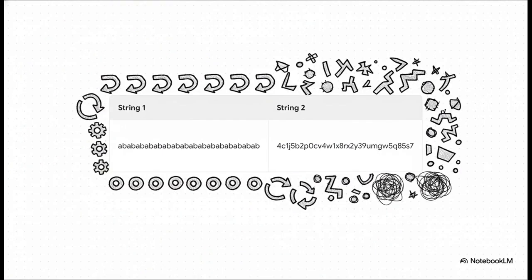This whole idea gets even clearer when you look at it with text. So here we have two strings. String 1, well, you can see the pattern immediately. It's just AB over and over again. But string 2, it just looks like a completely random jumble of letters and numbers. There's no pattern there that we can see.